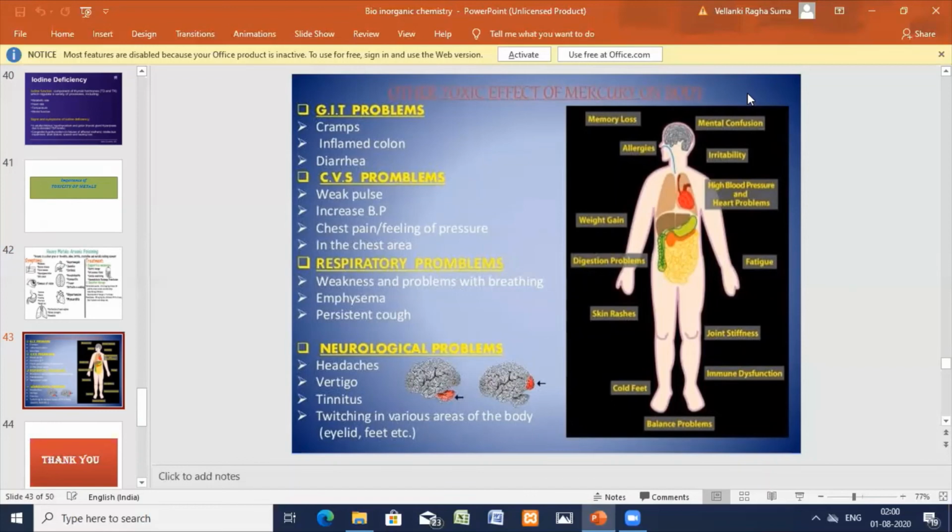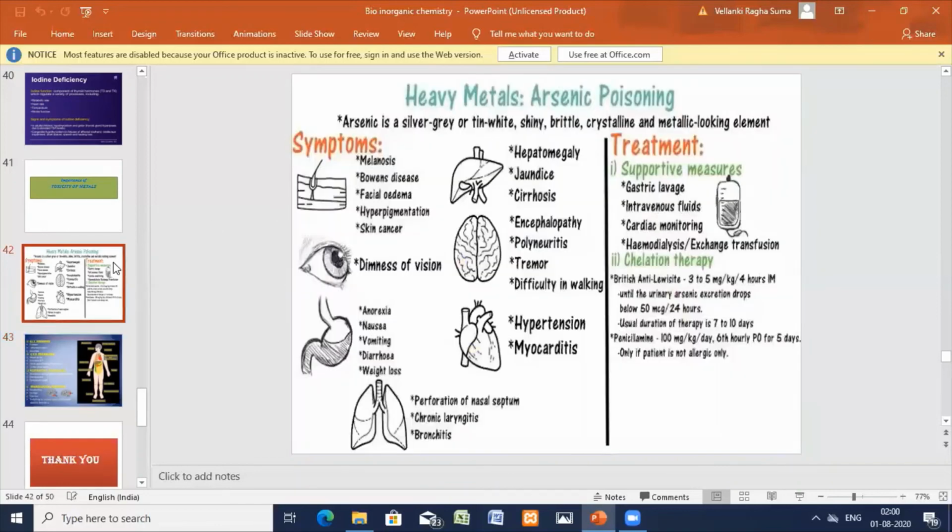Acute mercury poisoning is treated by the administration of proteins, eggs and milk. Here, I'm telling you the treatment: administration of proteins, eggs, milk. Then giving a suspension of medicinal charcoal by gastric lavage. Previously I showed you gastric lavage; in the similar way they give the suspension of medicinal charcoal by gastric lavage.